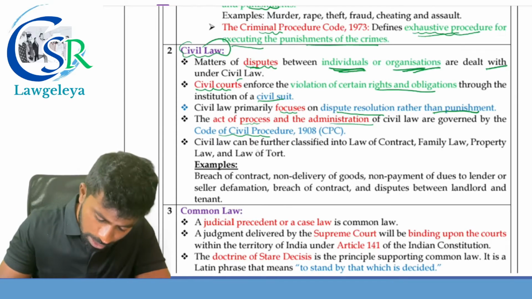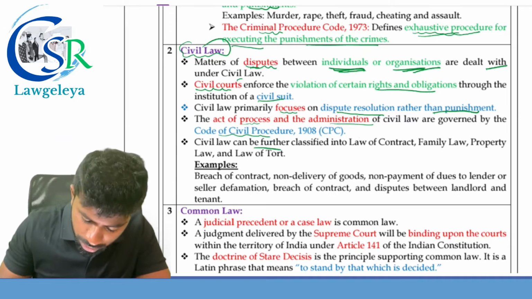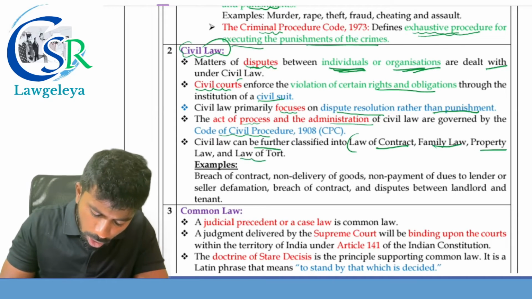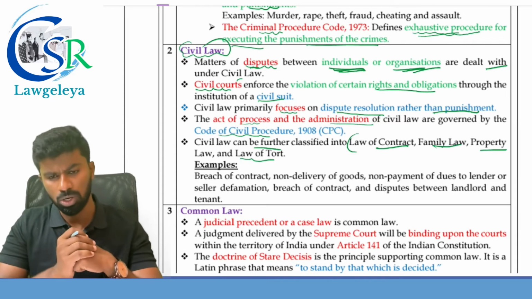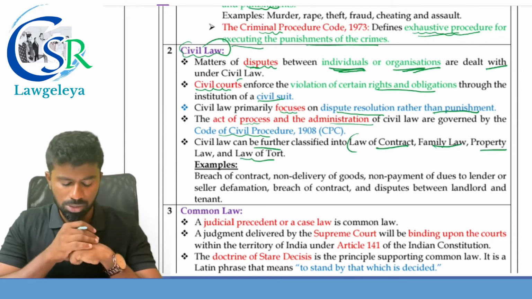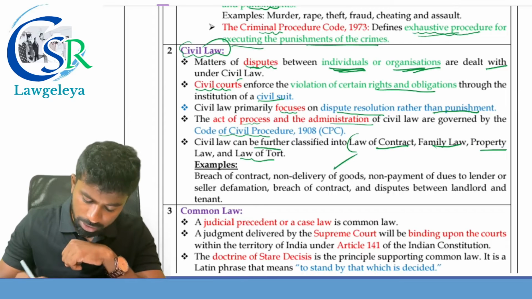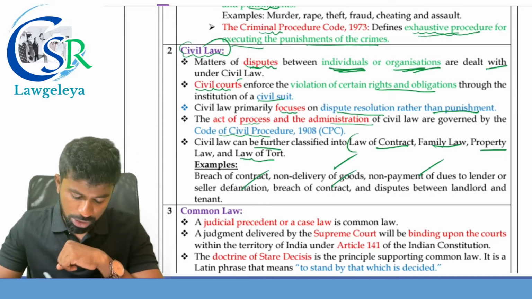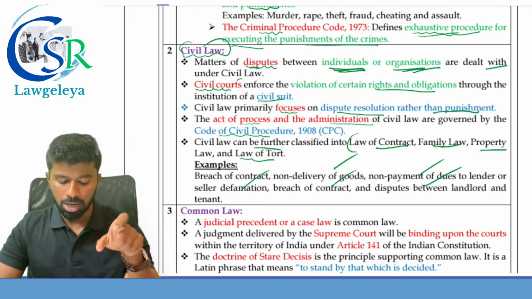Civil law can be further classified into what? Law of contract, family law, property law, and law of torts. Like this, we have many civil laws. Examples: breach of contract, non delivery of goods, non payment of dues to the lender, seller defamation, dispute between the landlord and tenant.